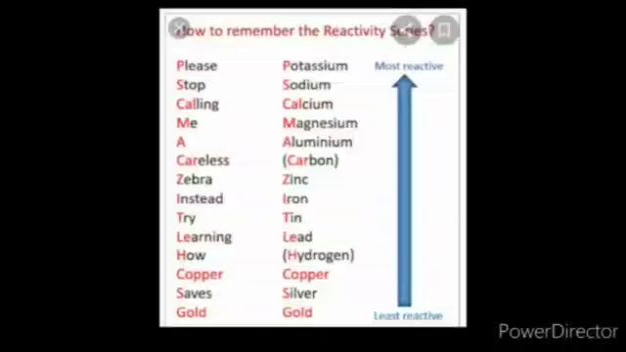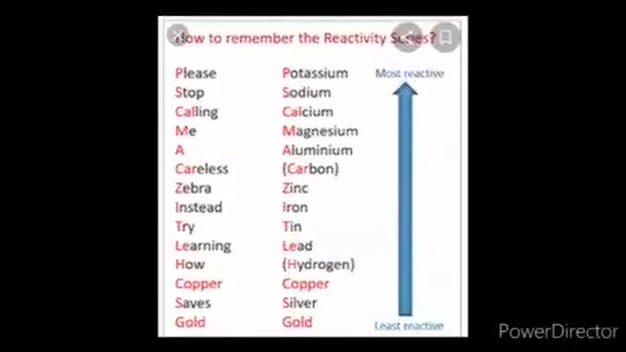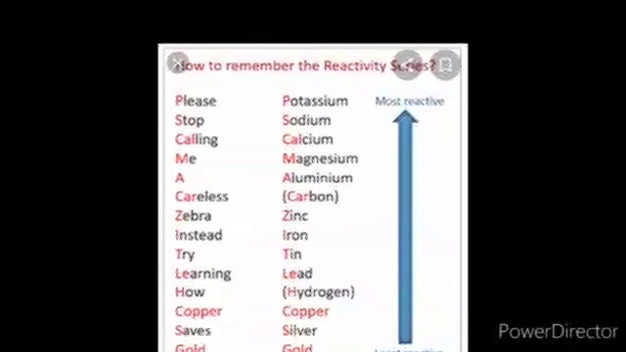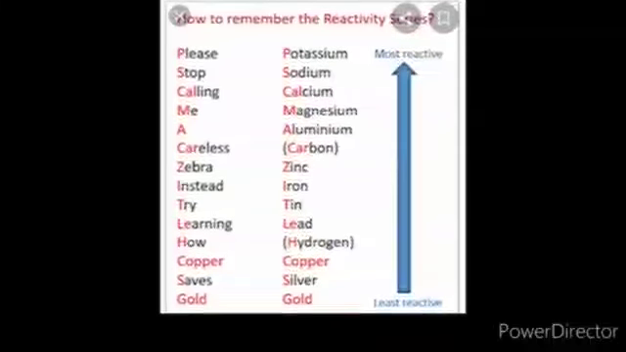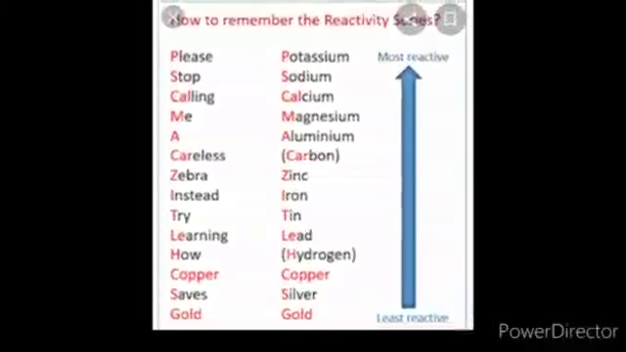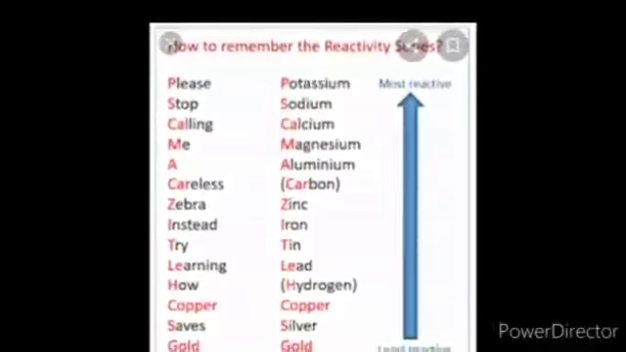How to learn this reactivity series? There is a criteria we set for learning the reactivity series, that is, please stop calling me a careless zebra. Instead, try learning how copper saves gold. This is the way we can learn it.